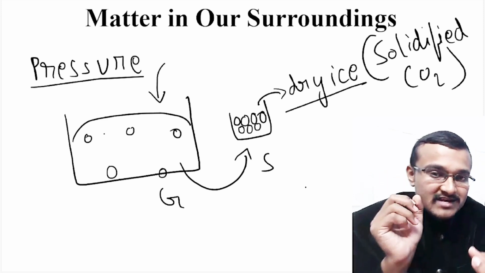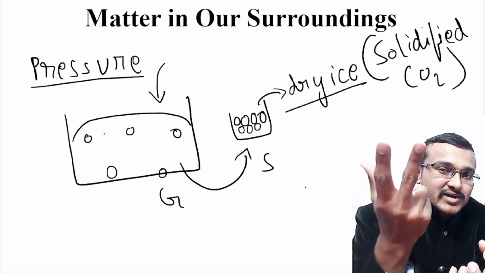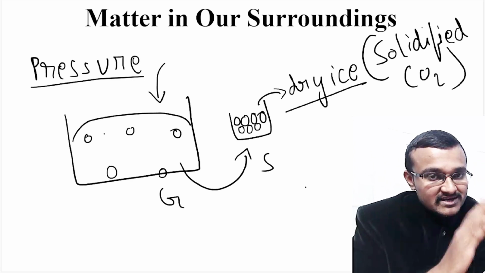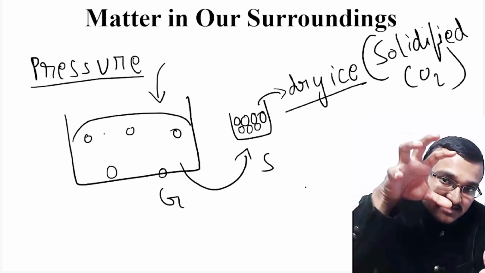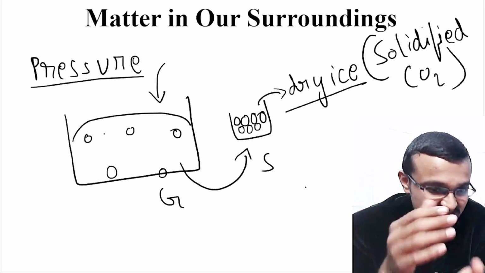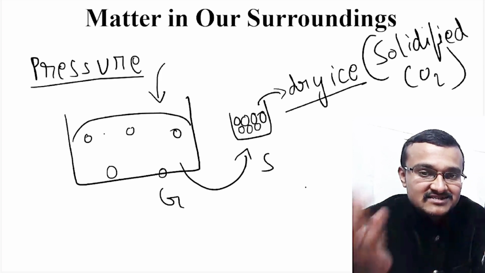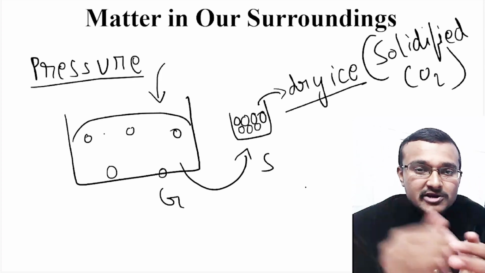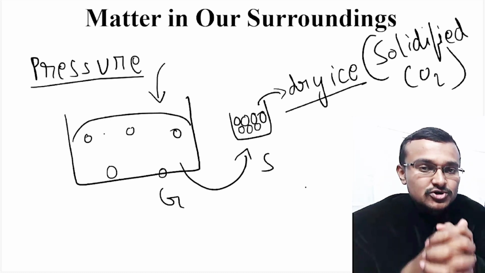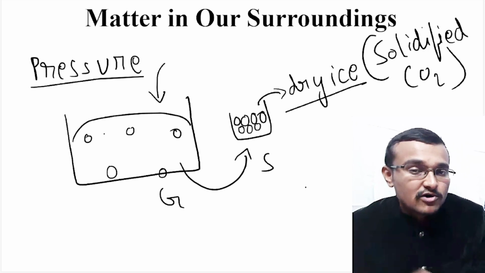As soon as you open the knob of the cylinder, the liquid is converted into gas and comes out. That means when you reduce the pressure, you are converting liquid into gas. Only under a certain amount of pressure can petroleum gas be stored as liquid, and carbon dioxide can be stored as solid only under high pressures. If the pressure is suddenly released, the dry ice will be converted back into carbon dioxide gas. So pressure also plays a major role in changing the state of matter.